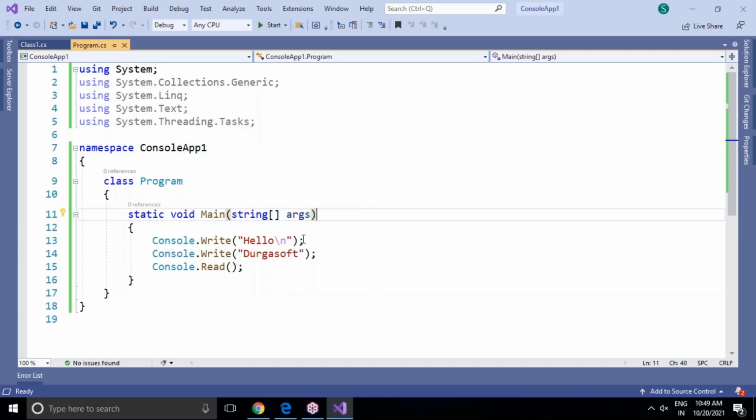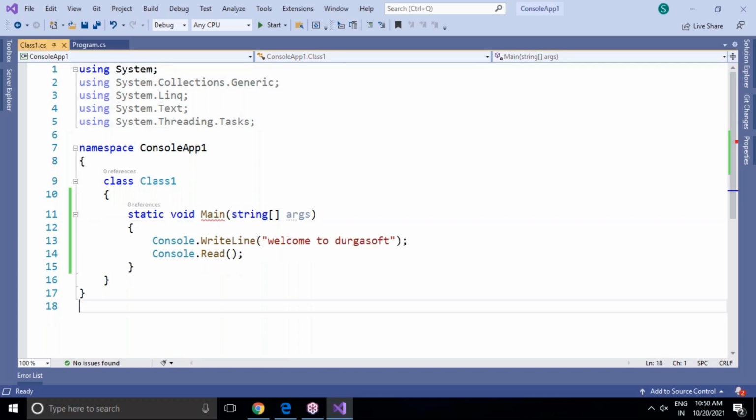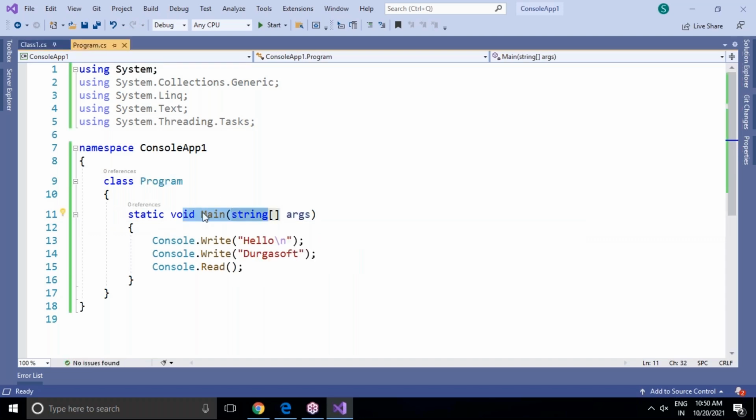So it says the program has more than one entry point, because Program.cs has one main entry point and Class1.cs also has one entry point. So the runtime will get confused, there is ambiguity: which main method should it execute? To avoid this, as a programmer, you should clearly tell the runtime to start execution from which main method, this one or that one. That process is called changing the startup object. Startup object means you decide from which program you would like to start.